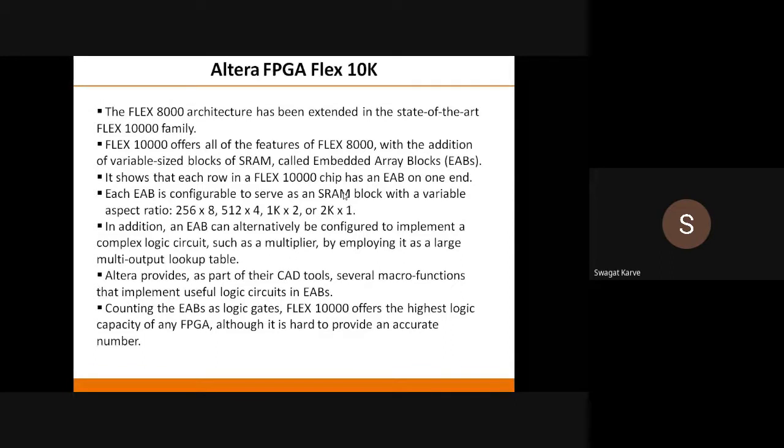Each EAB is configurable to serve as an SRAM block with a variable aspect ratio. That means each EAB can serve as an SRAM block with different aspect ratios: 256 by 8, 512 by 4, 1K by 2, 2K by 1. So this is the aspect ratio. In addition, this EAB can alternatively be configured to implement a complex logic circuit such as a multiplexer by employing multiple output lookup tables.